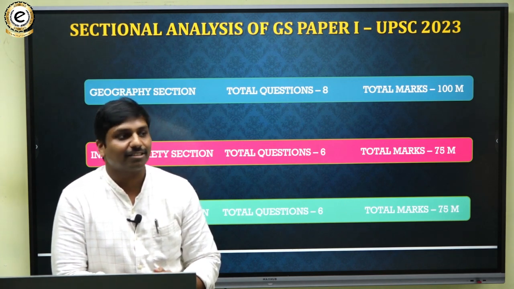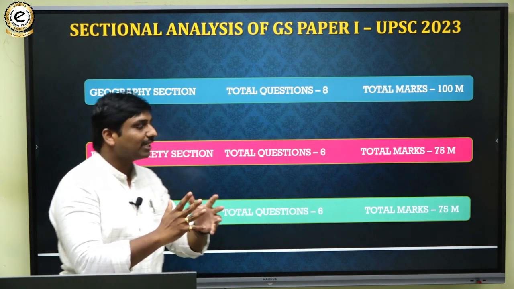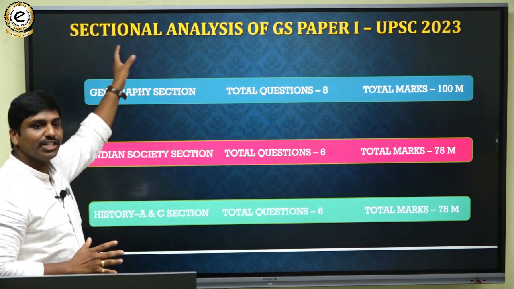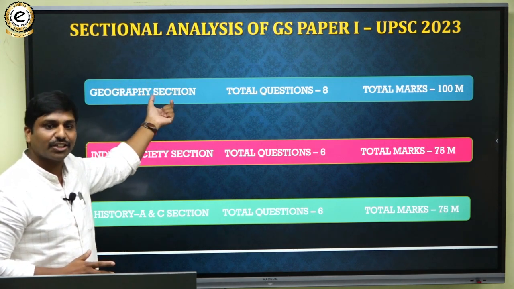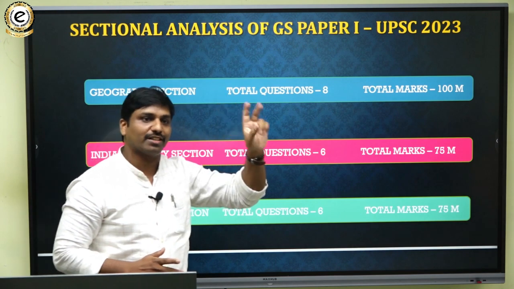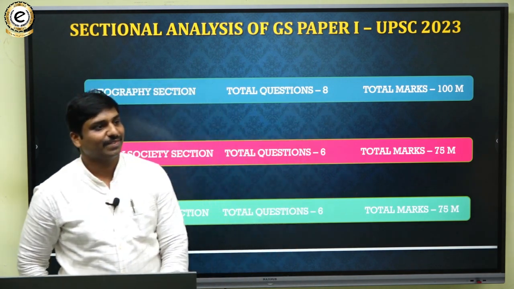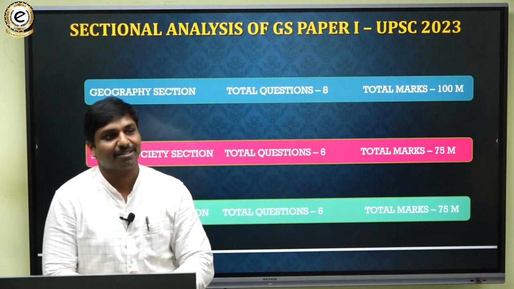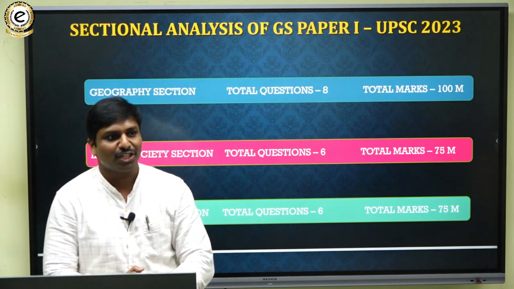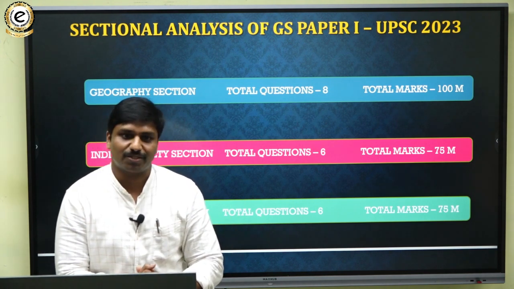We are saying the question paper is very well balanced because if you look at the 3 broader sections of GS1, one is the geography section. Out of 20 questions, 8 questions were picked from geography, 4 from the 10 marker section and 4 from the 15 marker section. So 4 10-markers is 40 marks and 4 15-markers is 60 marks.